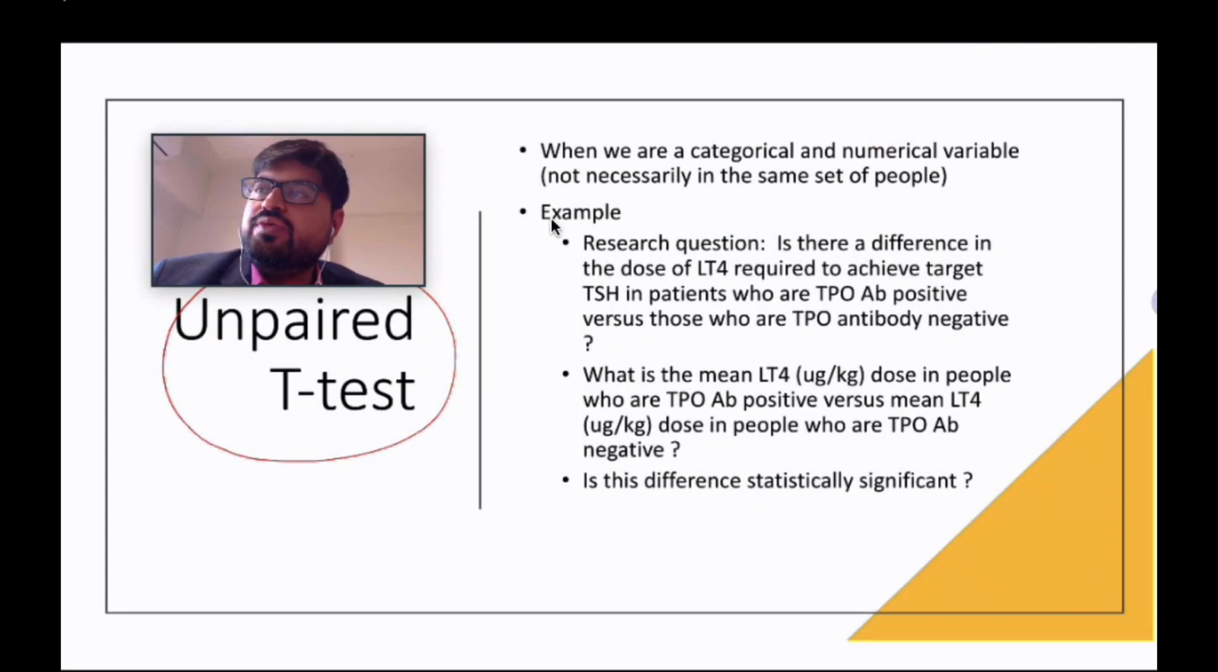So this is where you really look at these things. For example, again, to make it simple, what is the mean dose of levothyroxine in microgram per kg in people who are TPO positive versus what is the mean dose of levothyroxine in people who are TPO negative, right? So I'll take my data set, I'll take the TPO positive separately, TPO negative, I'll calculate the mean dose in microgram per kg in TPO positive people and TPO negative people, and I'll then compare those two variables using unpaired t-test, and I find whether the difference is statistically significant or not, right? So this is unpaired t-test.